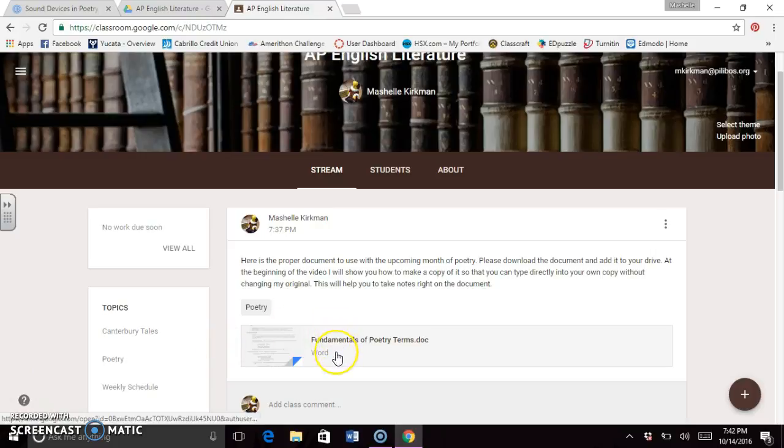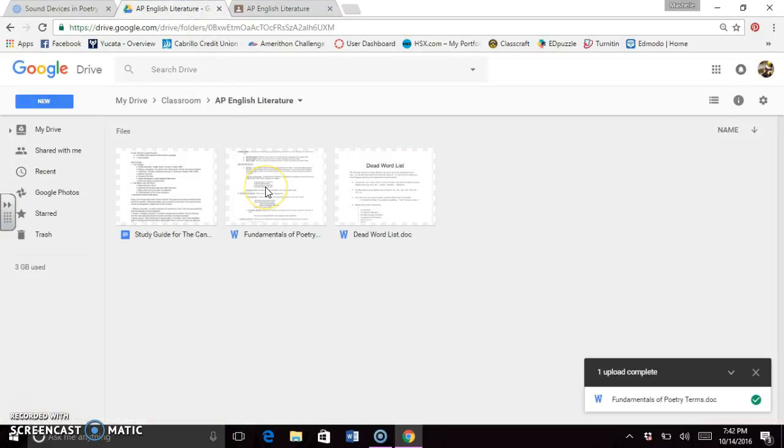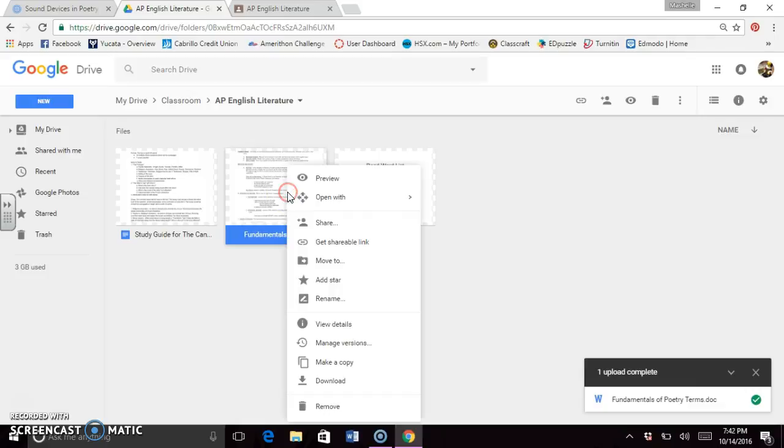I've already shared the document for you that I want you to download and then put in your own drive in your folders. And when you have it in your drive, what I want you to do is make a copy of it. So if you're in your drive with your other documents, click on the document and then right click, and it's going to give you a bunch of different options. If you open it or preview it, you cannot make changes to it. So like we saw in class the last couple of days, with working with other Google Docs and Word documents, I want you to be able to make changes to the documents.